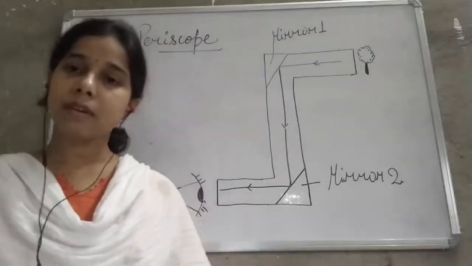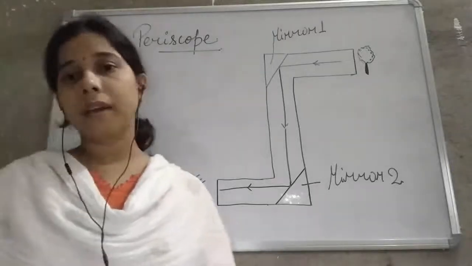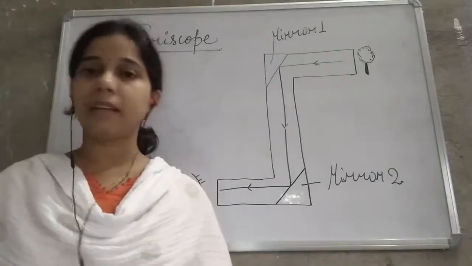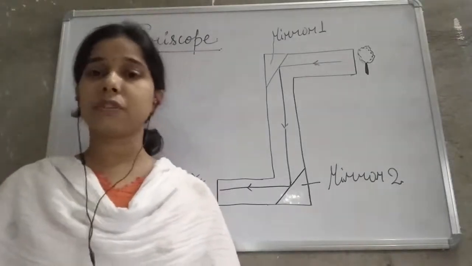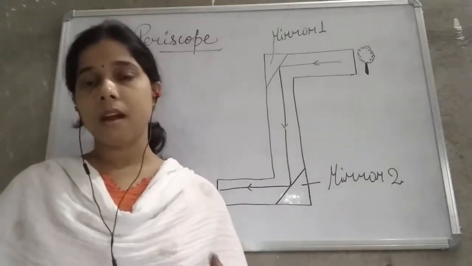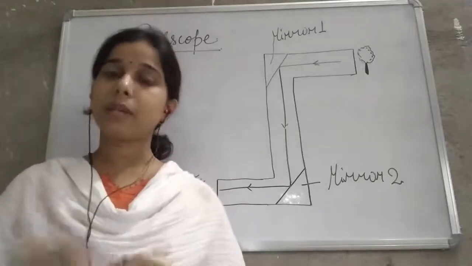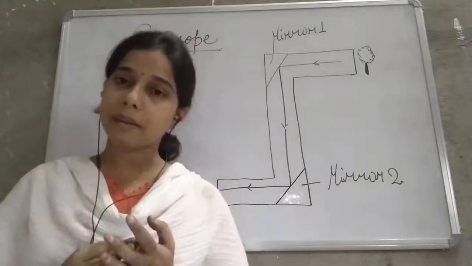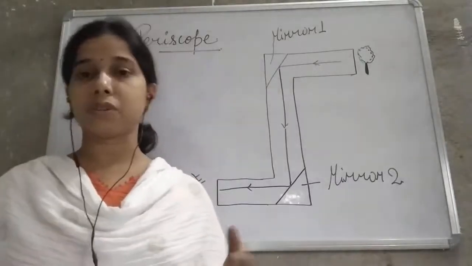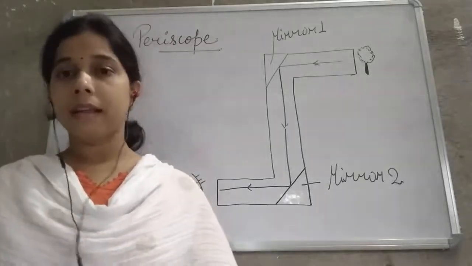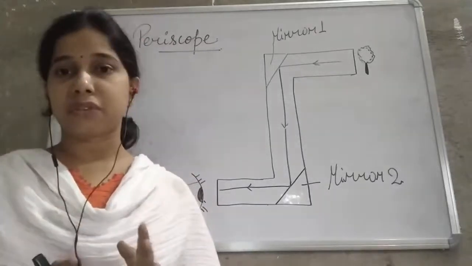Hello students. So yesterday we were talking about regular and irregular reflection. Regular reflection is one in which there is a smooth surface, and when a beam of light falls on it, that beam of light gets reflected in another direction with the same angle. That is a regular reflection.